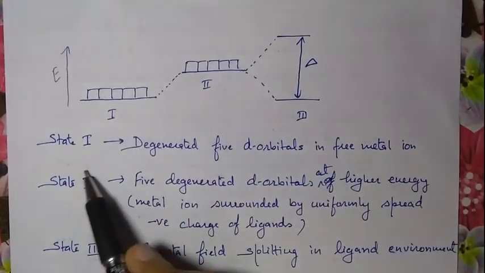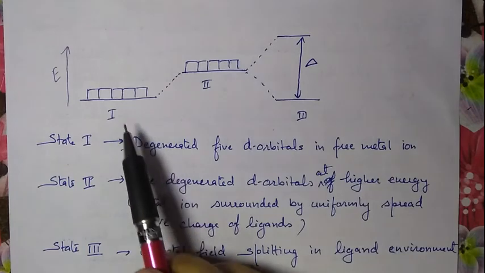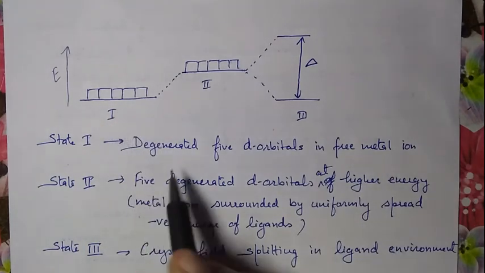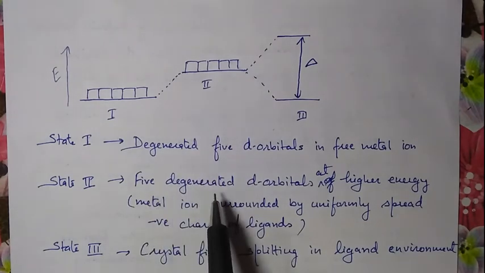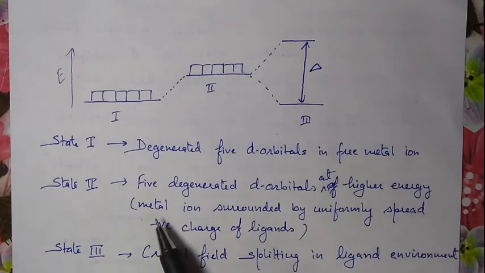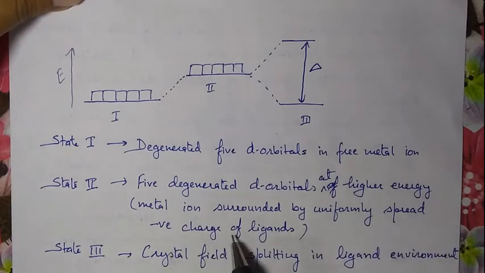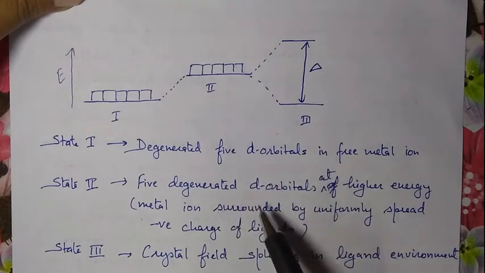This first stage is the 5 degenerate d orbitals in a free metal ion, all with the same energy. The second stage is the representation of the 5 degenerate orbitals at higher energy, when the metal ion is surrounded by uniformly spread negative charge of ligands, that is, in a symmetrical negative field.